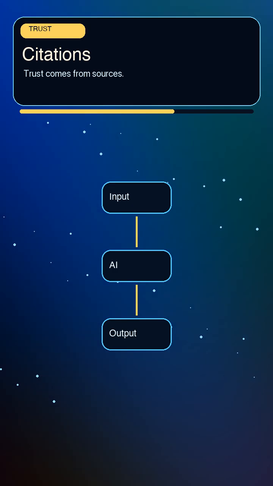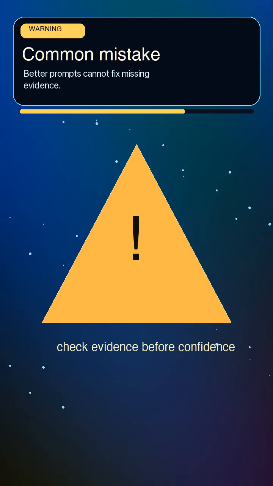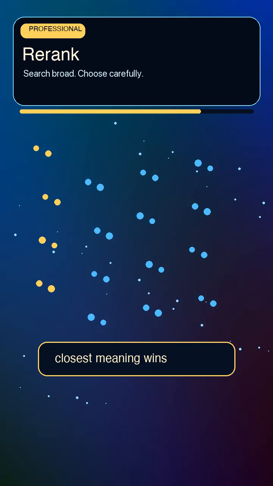Here is the common mistake. People keep polishing the prompt when the real problem is retrieval. A better prompt cannot use a document that never arrived. First fix what the model sees, then fix how it speaks. Professional RAG often retrieves more chunks than it finally uses. Then a re-ranking step chooses the strongest evidence. Search broad, choose carefully, and remove duplicates or weak context before the model answers.